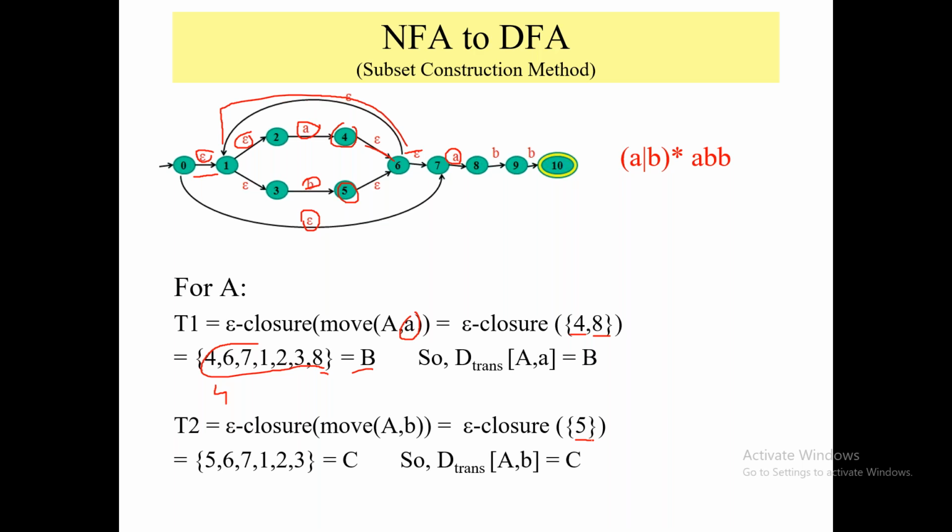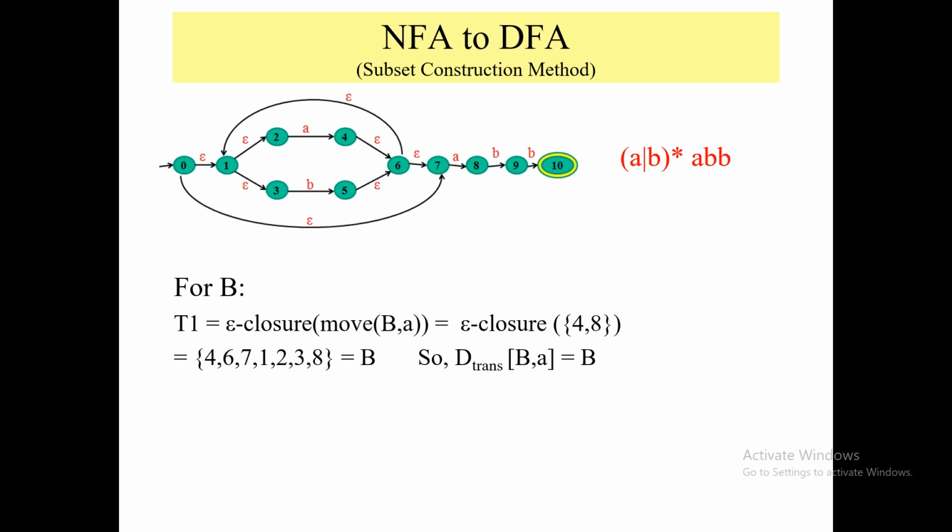Now again, including this 5, I have to find the epsilon closure states. So including 5, can I say 5, 6, 7, then again 6 is going back, so 5, 6, 7, 1, 2, 3. So this is my new state. I am naming this state as C state.